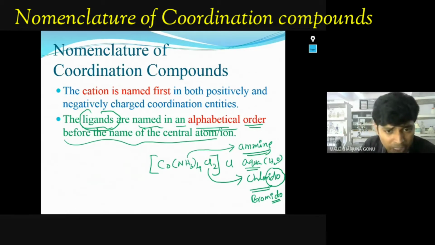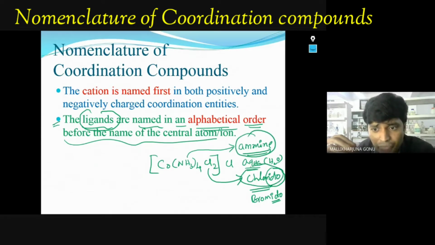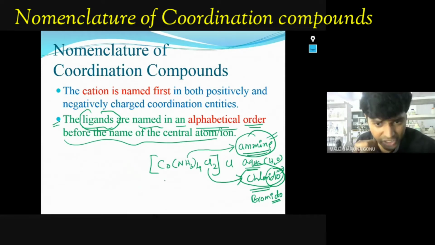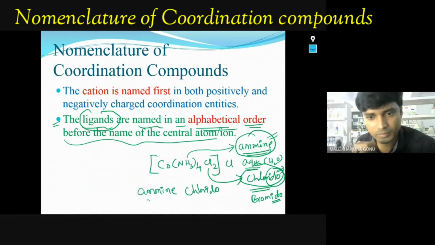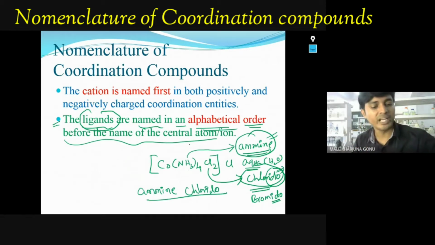The important point here is that you write in alphabetical order. So between amine and chlorido, which one will come first? Amine comes first in alphabetical order. So whenever you write the compound name, first write amine, and next chlorido will come in the nomenclature. This is the meaning of this point.